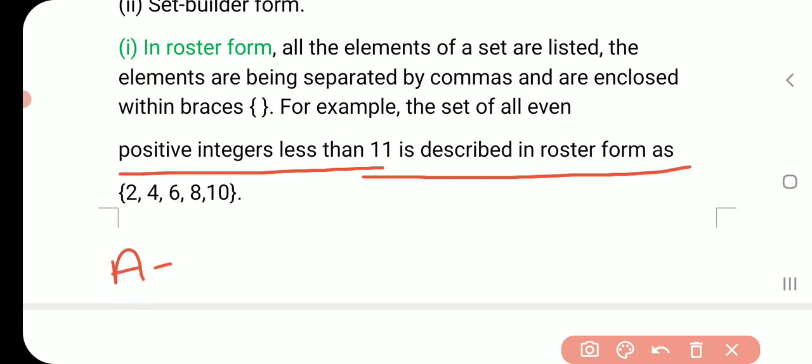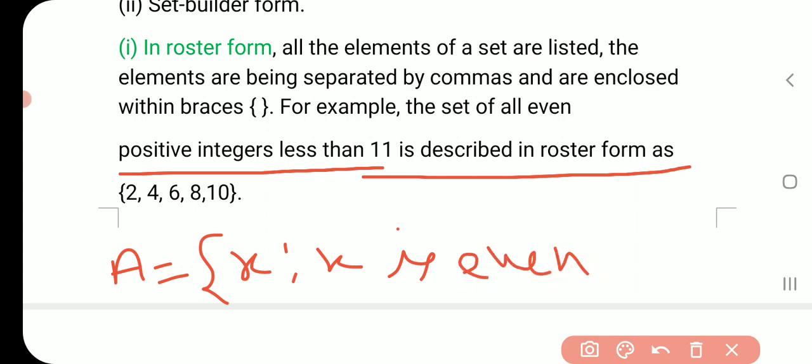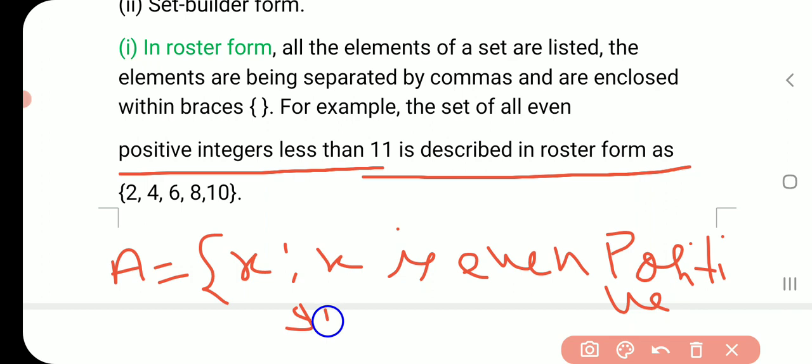A equals {x : x is an even positive integer less than 11}. We write like this and close the parenthesis.